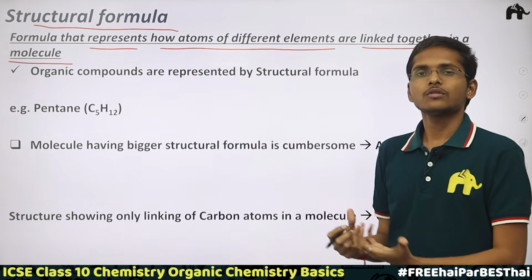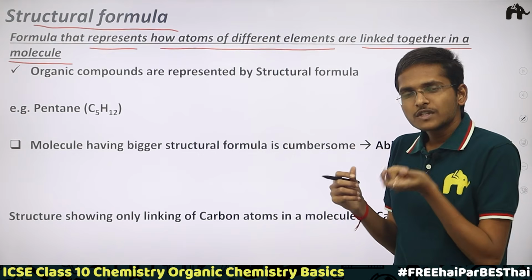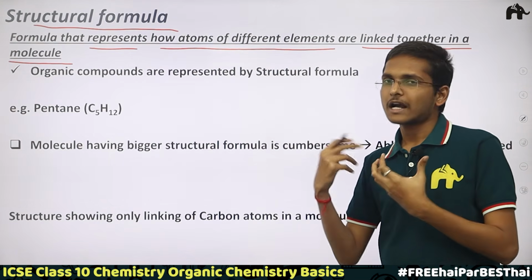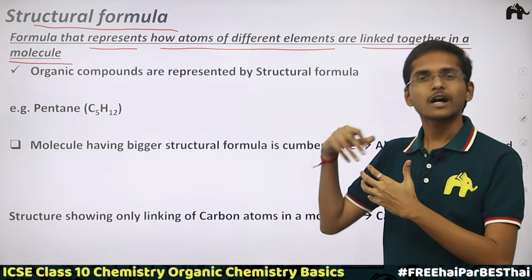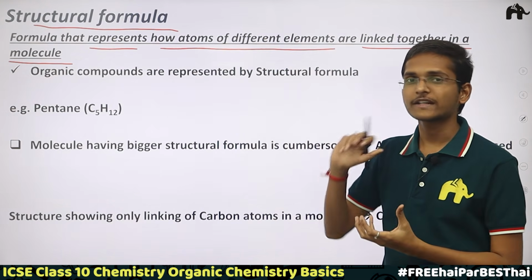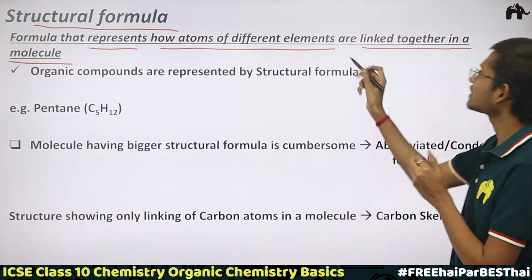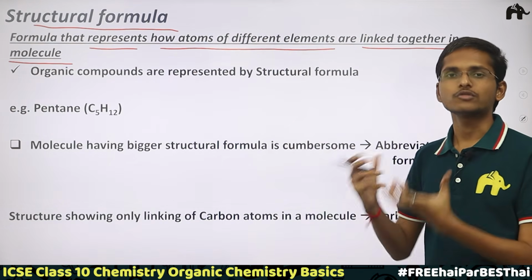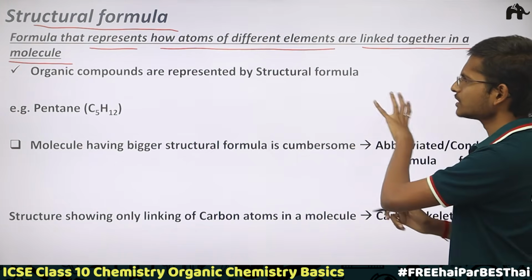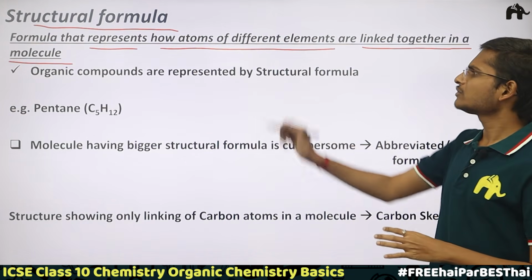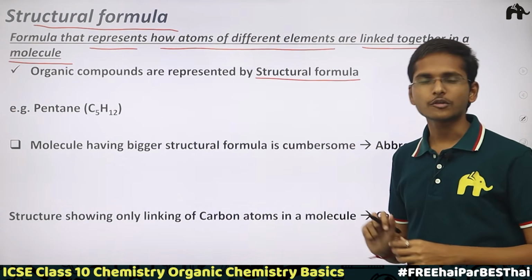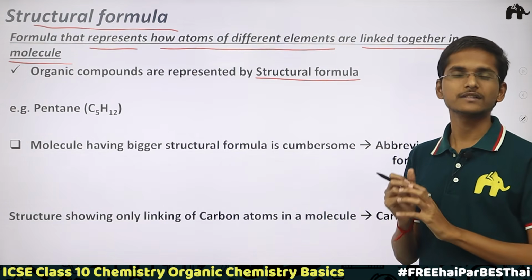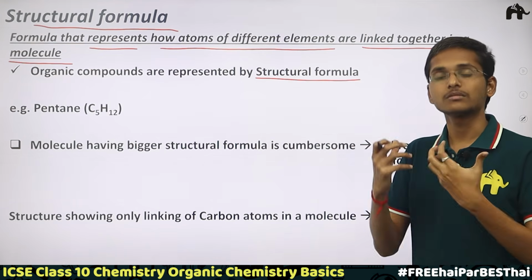It gives a clear picture of how the atoms of carbon, hydrogen or other atoms present in the organic compound are linked to each other and form a molecule. So organic compounds are represented by structural formula so that we can easily figure out the arrangement and understand them much more easily.